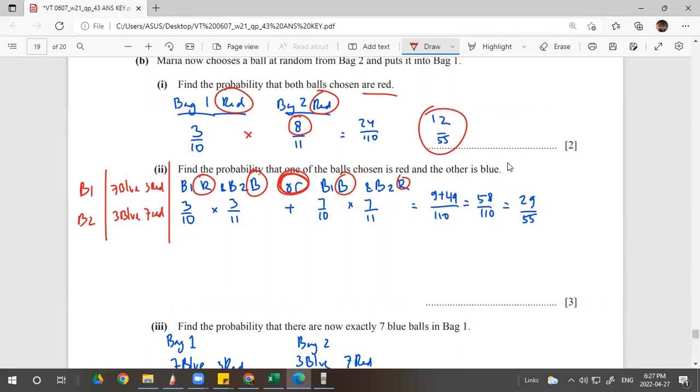Take another. So this, or blue first, 7 over 10. You multiply by the red. The red stays 7 because the added ball is blue, but the total is 11. So 9 over 110 plus 49 over 110. So 58 over 110, 29 over 55.